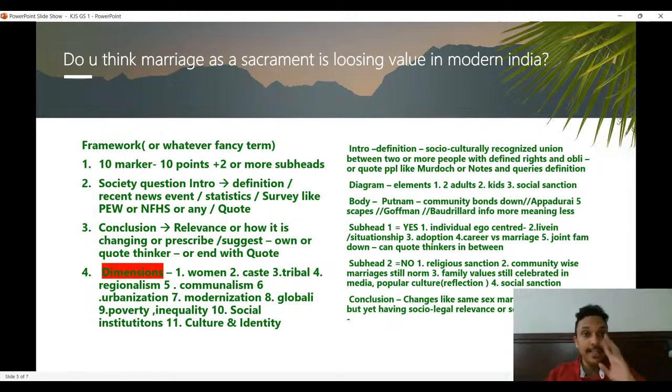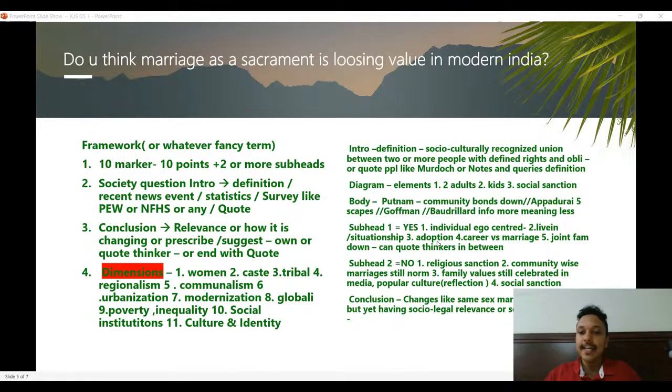Okay, we'll look at the next question. We'll look at 2 more questions. Society questions. So this is: do you think marriage as a sacrament is losing value in modern India? So one framework could be, again, it's a 10 marker, so two or more subheads.